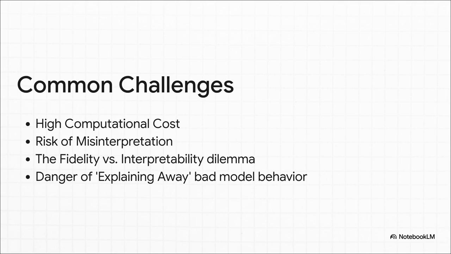First, this stuff can be computationally expensive, so you have to be strategic about when you run it. Second, the outputs can be easily misinterpreted. Always remember, feature importance is not the same thing as causation. Third, you'll hit that classic fidelity versus interpretability dilemma. Sometimes the most accurate explanation is just way too complex to be useful. And honestly, the biggest danger of all? Using these tools to just explain away a bad model's behavior instead of actually fixing the root problem.